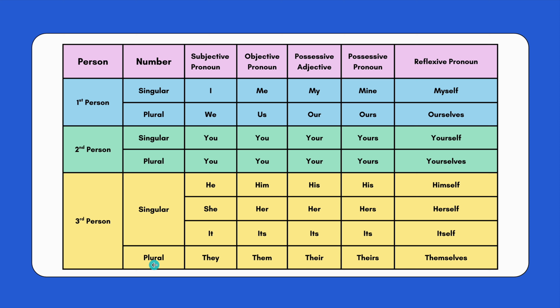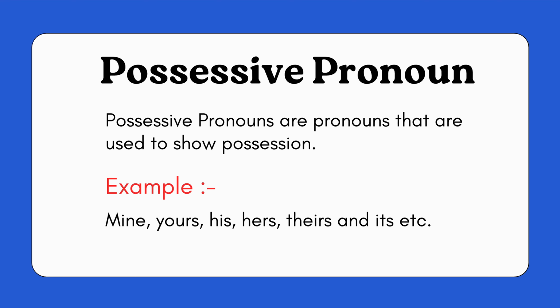In plural, for third person we say they, in objective pronoun them, possessive adjective their, possessive pronoun theirs, and in reflexive pronoun themselves. So this is the table. We can learn all types of pronouns for singular and plural for all persons, first, second and third person.